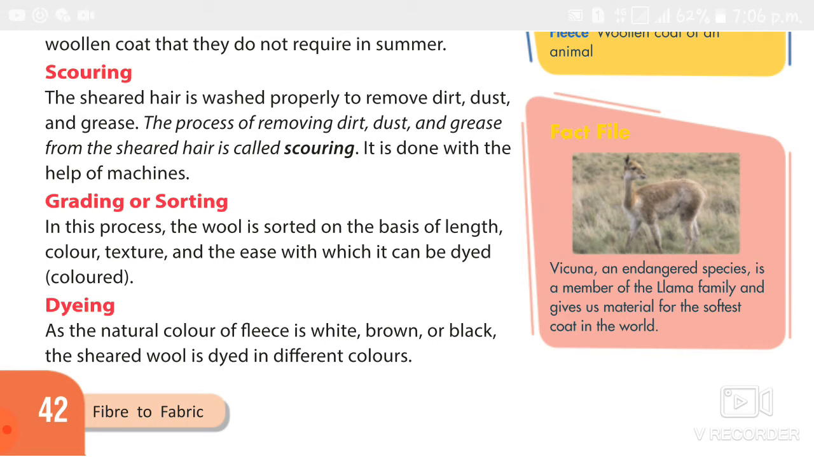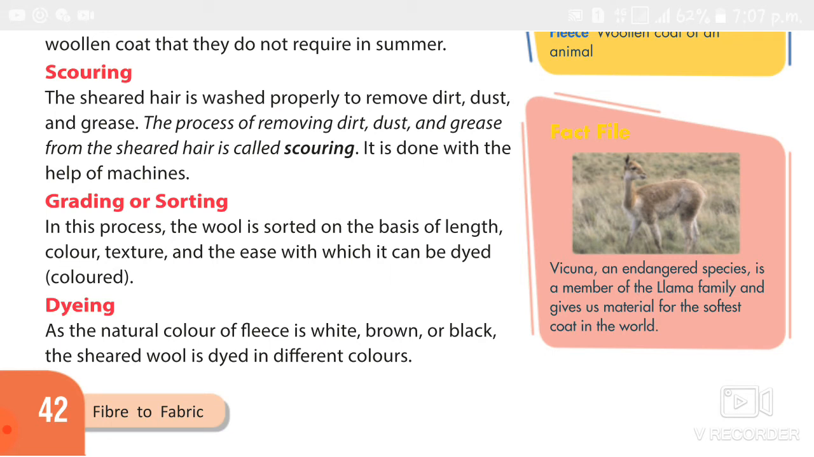Then it should be dyed, because the color will be one or two colors, right? So the next process is called dyeing. The natural color of the fleece is white, brown or black, so it should be colored differently. That process of applying the colors is called dyeing. This is the fourth process.